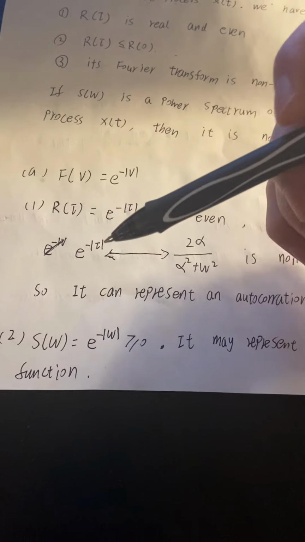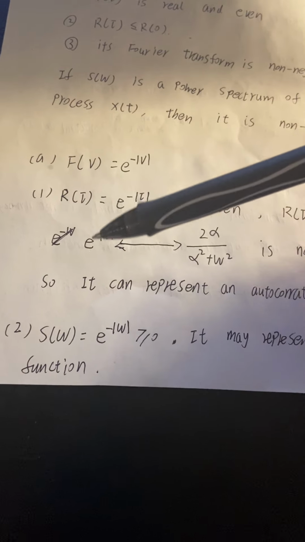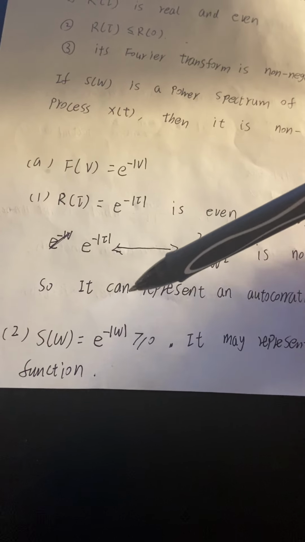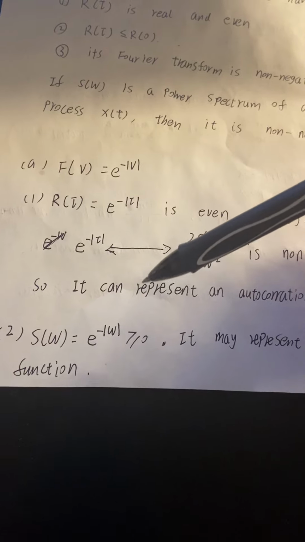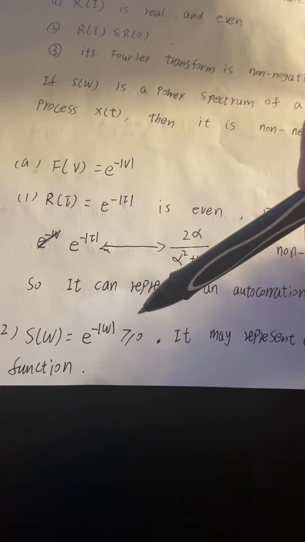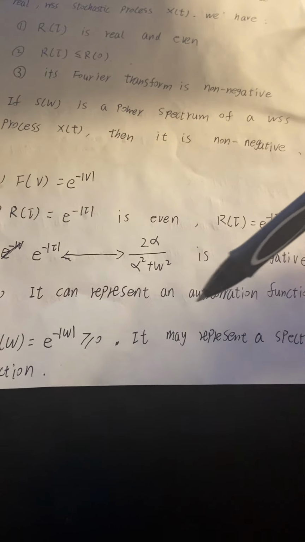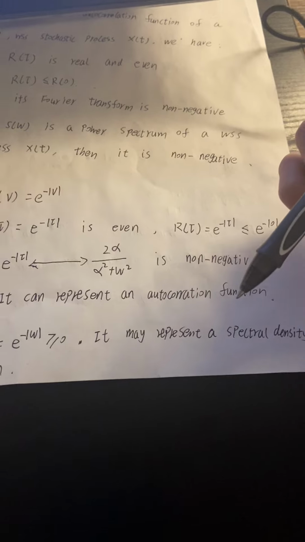And then we check the power spectrum. The power spectrum S of omega is equal to e to the minus absolute value of omega, and it is greater than or equal to 0, so it is non-negative. It can represent a spectral density function.